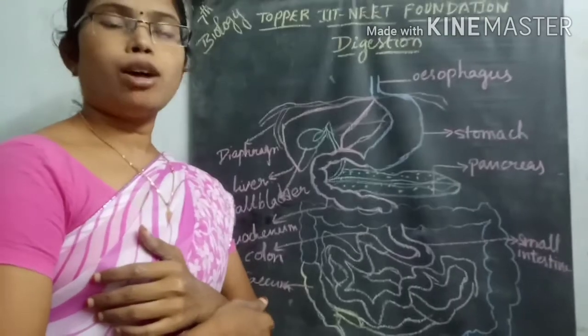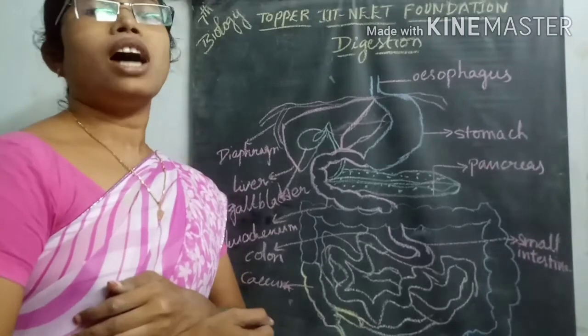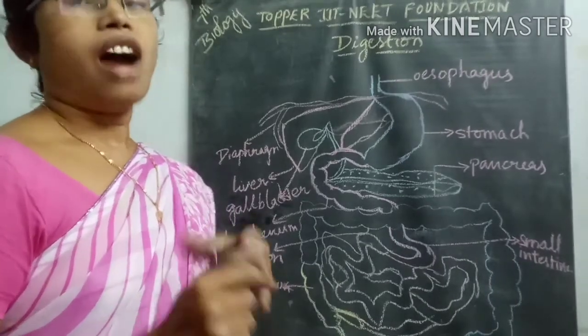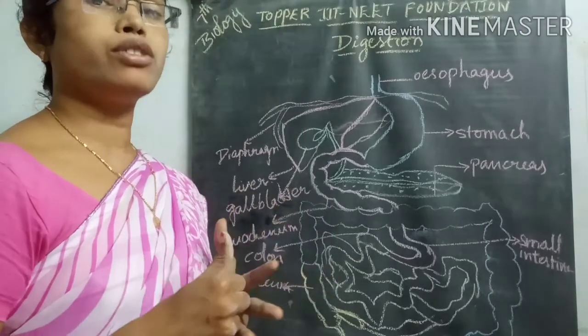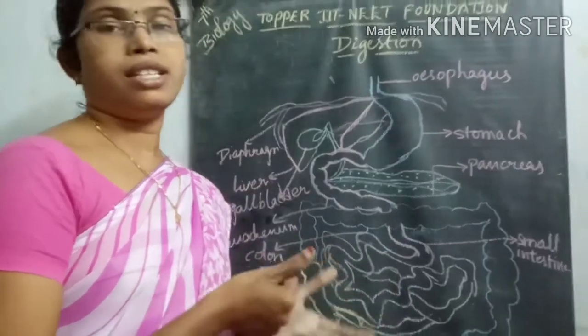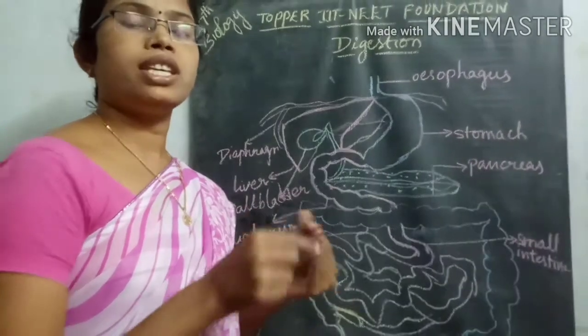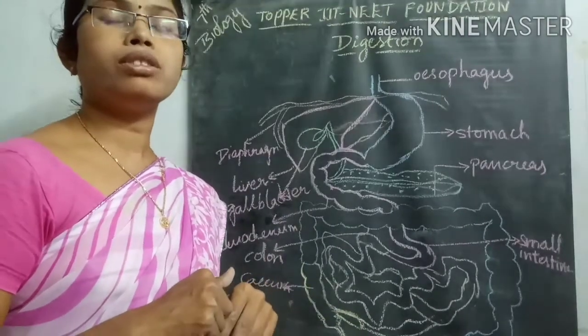In that topic, we have already discussed ingestion, how different organisms take food materials, with the help of the mouth, hands, tentacles, or any other organs.